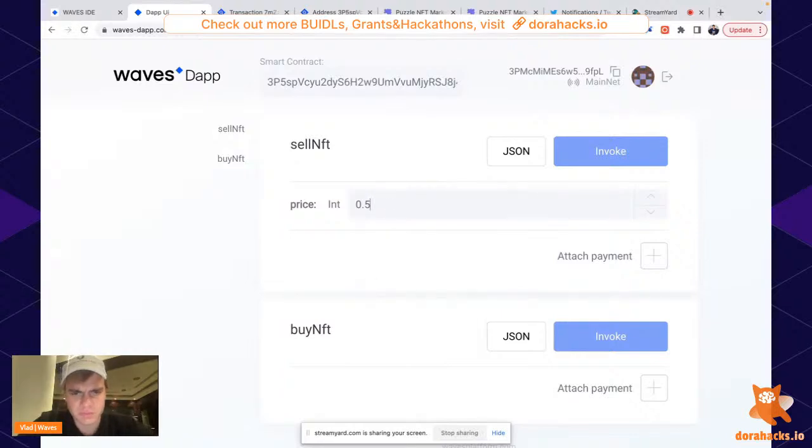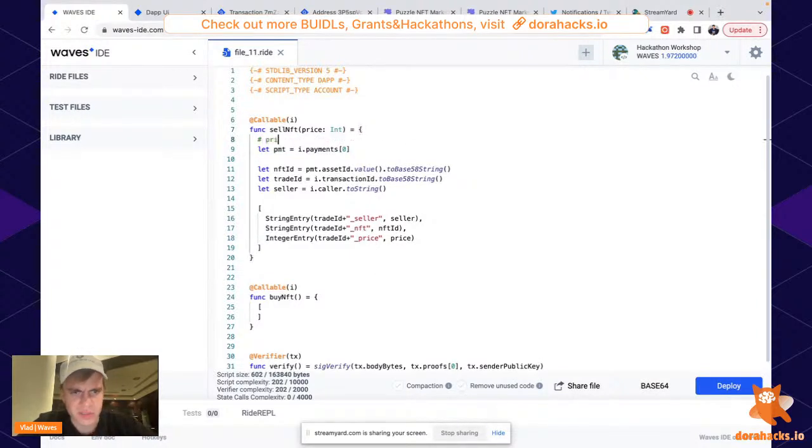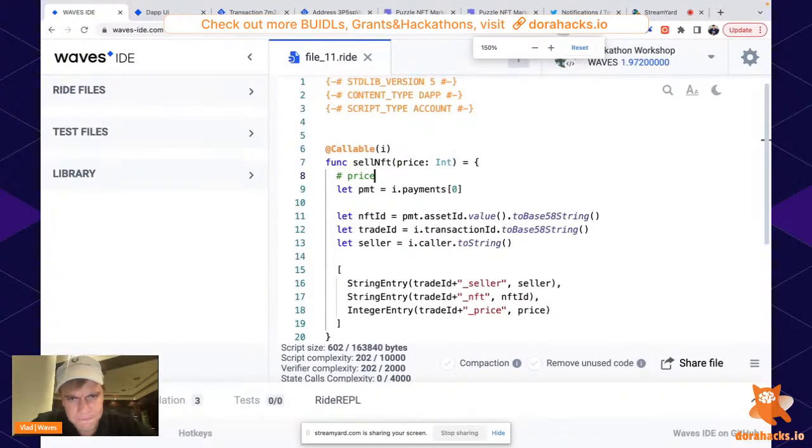So basically, let me print it here. Price, 0.5 multiplied by 100 million, like this.